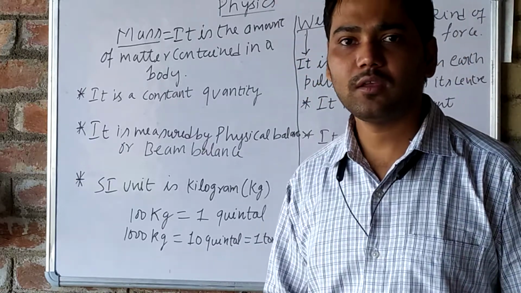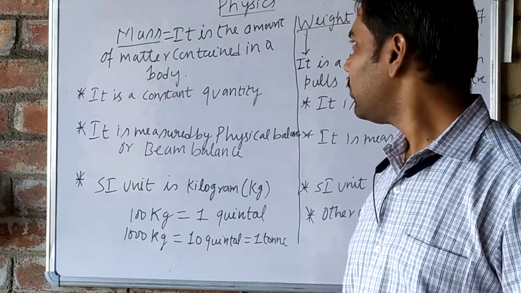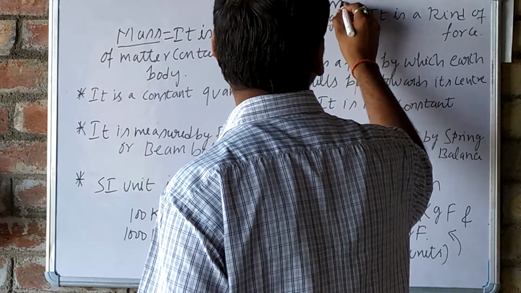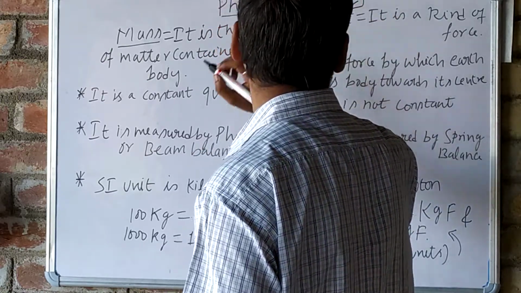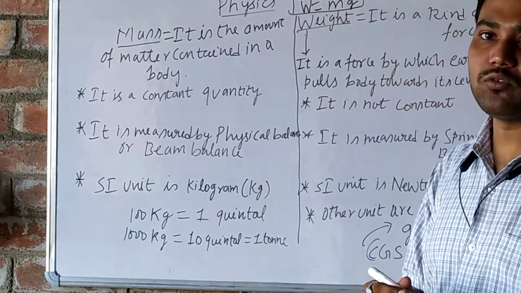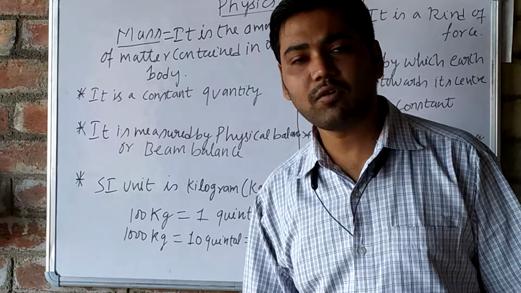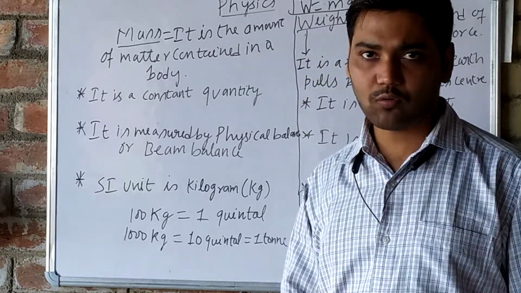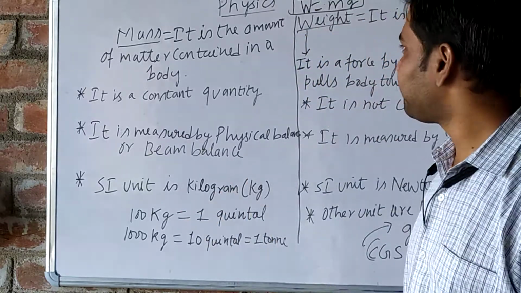So weight is actually a force which is equal to m into g. W is equal to m into g. So this is the formula for weight. M is mass, when multiplied with the gravity, we will have force. That is weight.